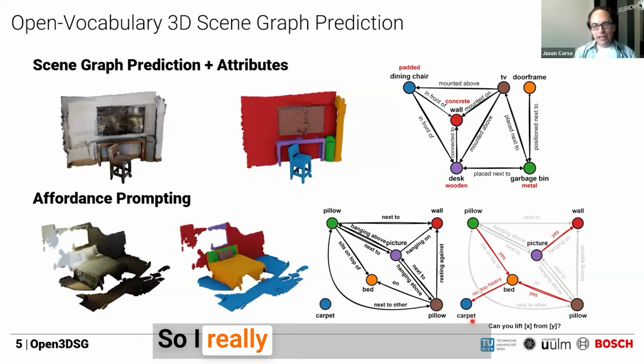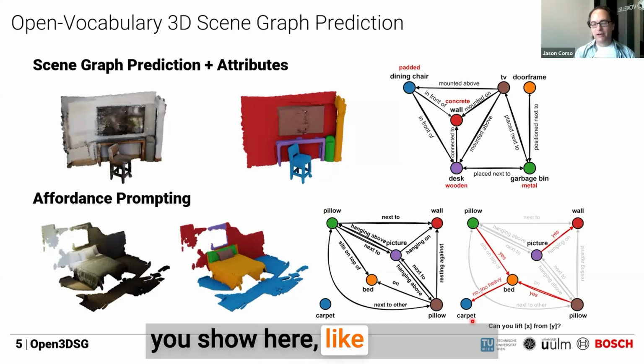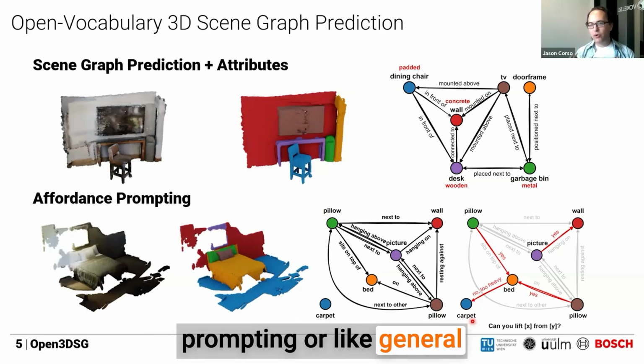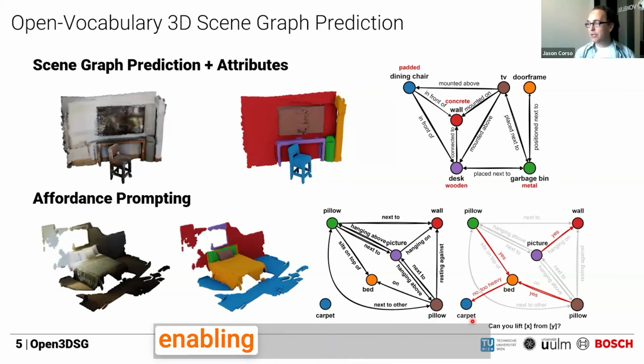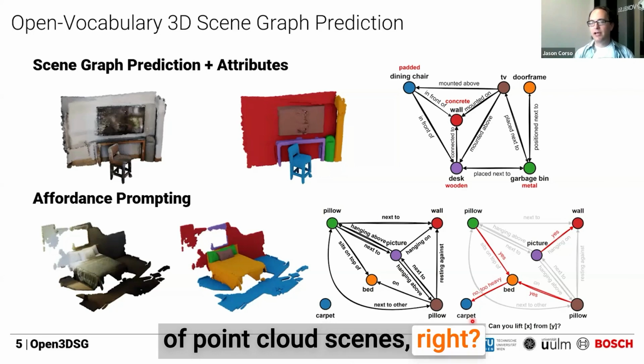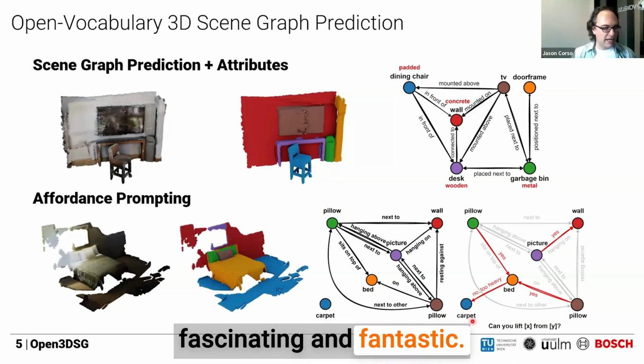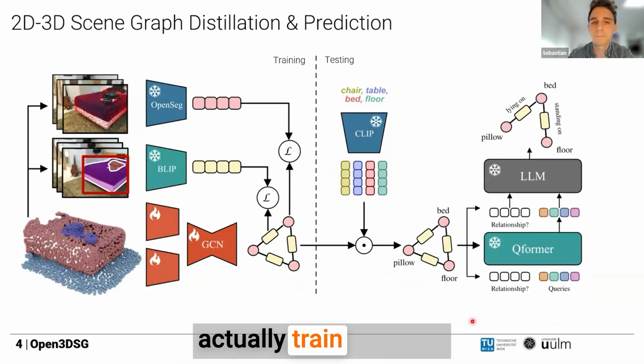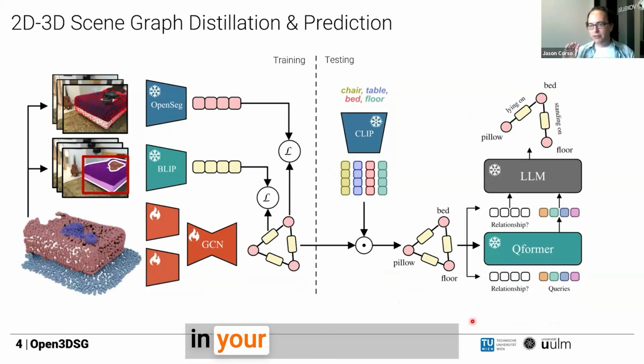So I really like the application you show here, like affordance prompting or general querying. You're almost enabling this ability to do physically grounded queries of point cloud scenes, right? I think that's really fascinating and fantastic. But basically, you don't actually train anything in your approach, right?